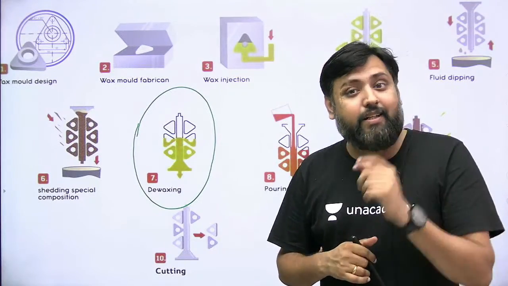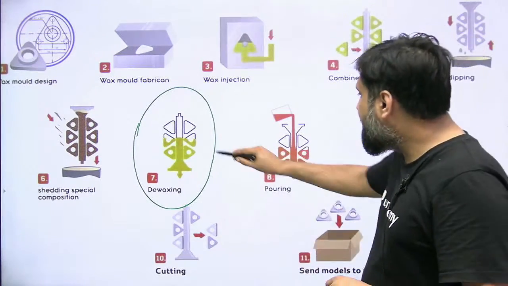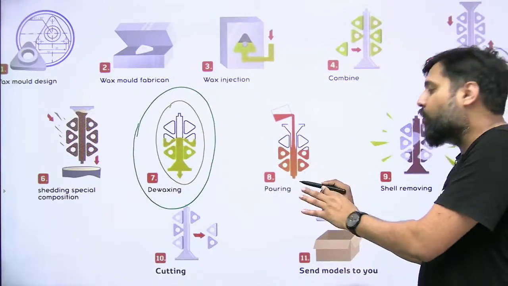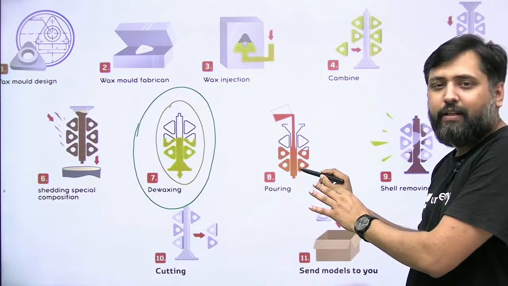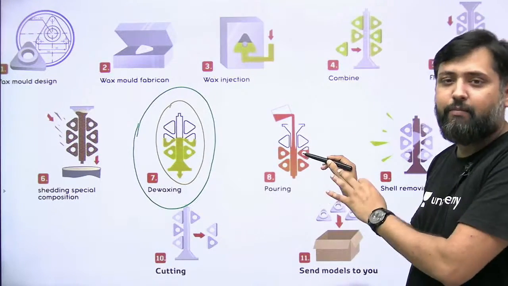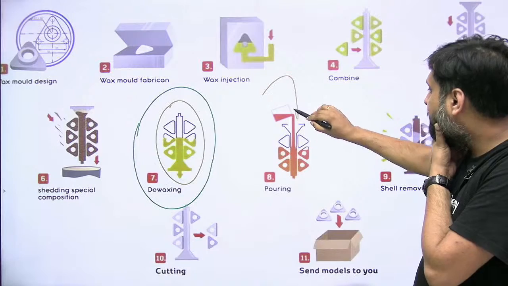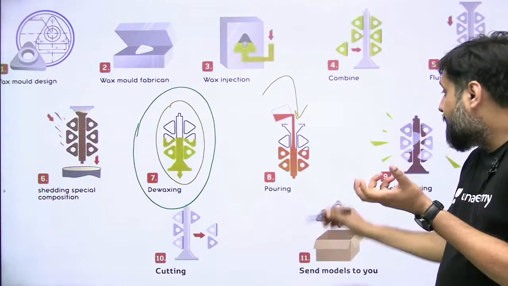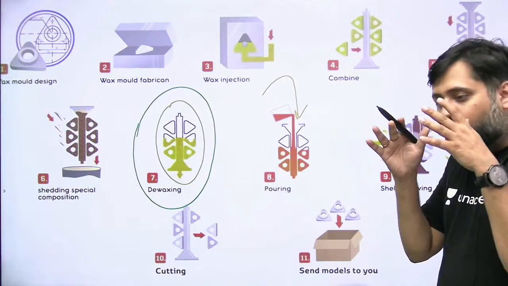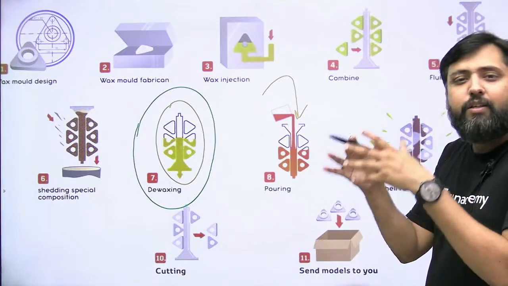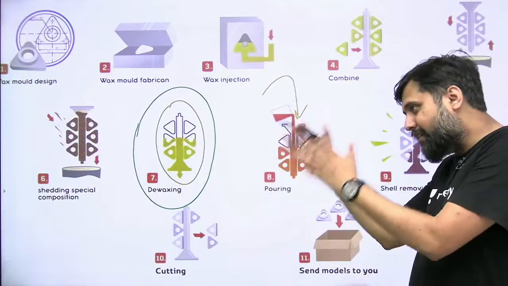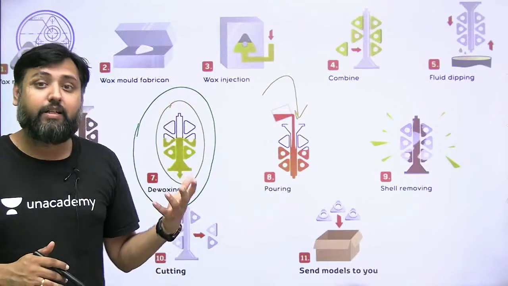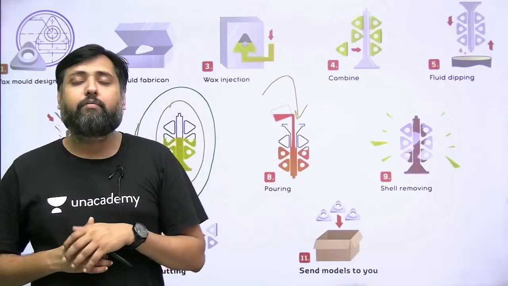Third benefit will be, if it is preheated, in the preheated investment shell mold, when you pour the molten metal, since it is a preheated mold, cooling will be uniform at the surface as well as at the center. It's not like the surface will cool faster and the center of the metal will cool slower.